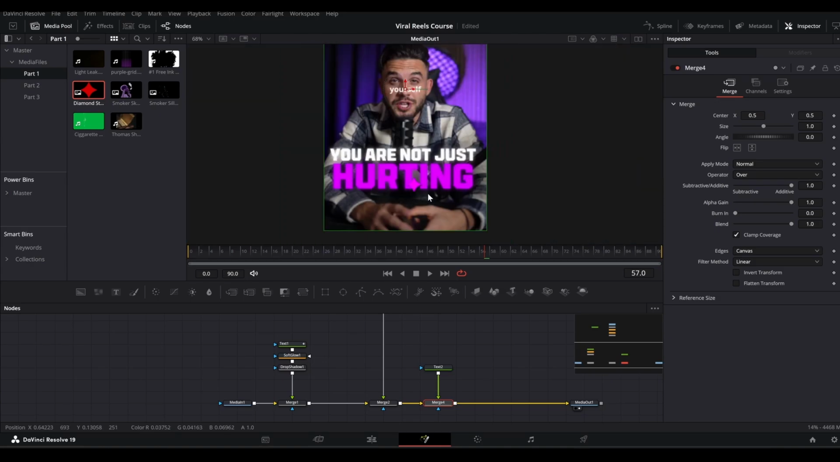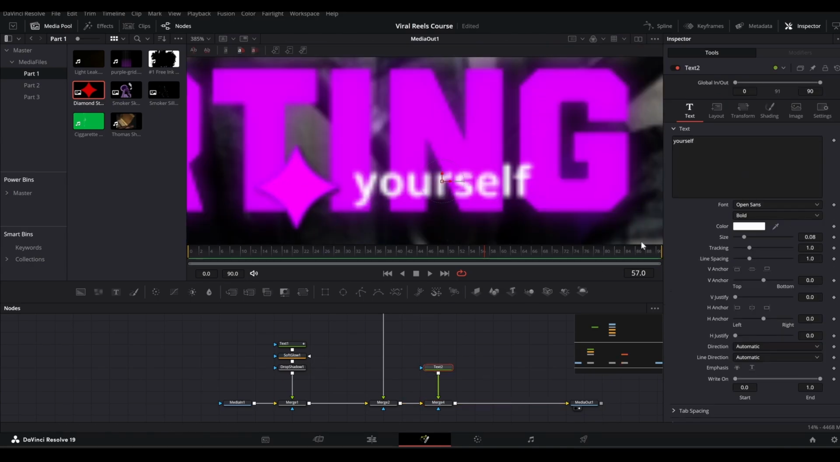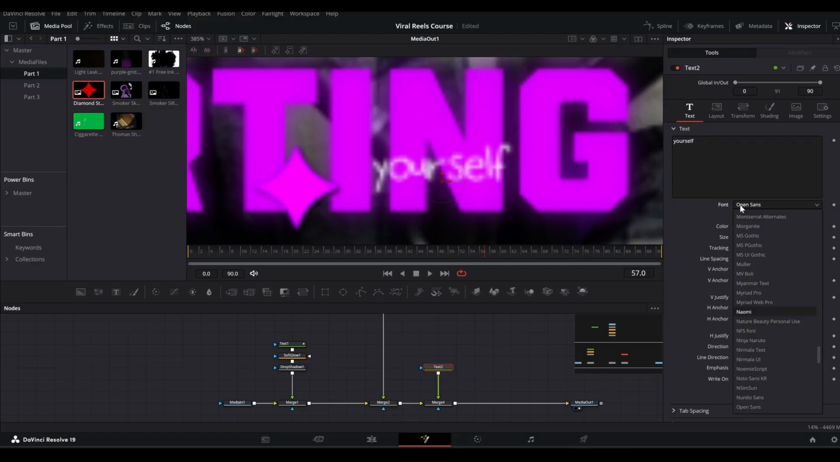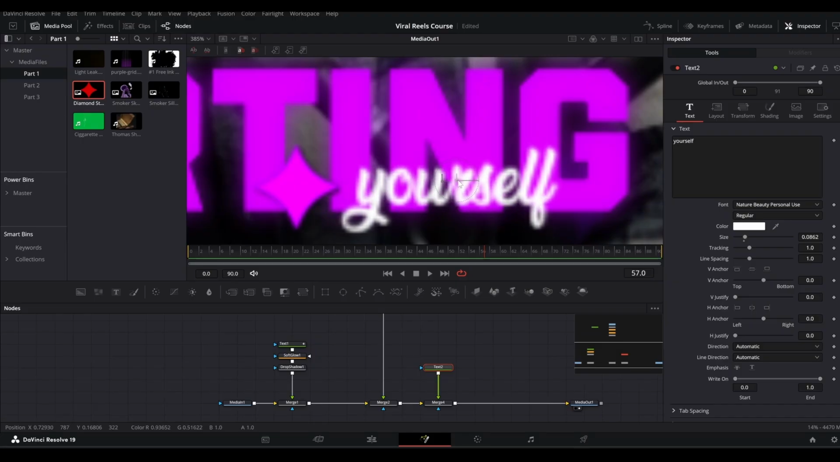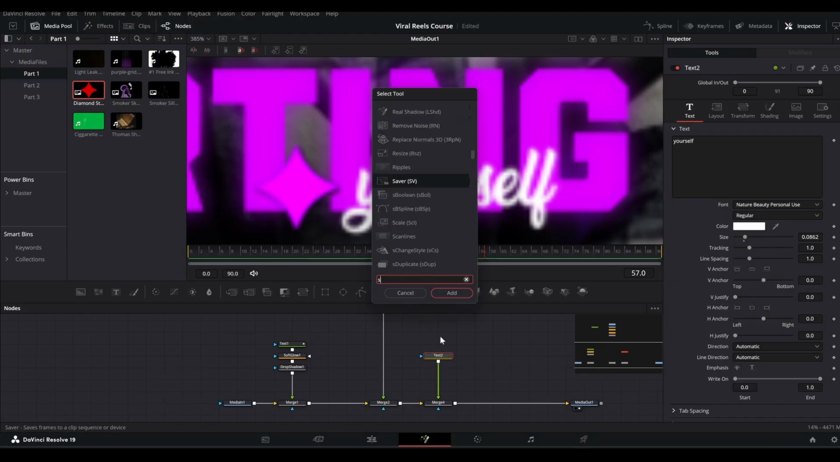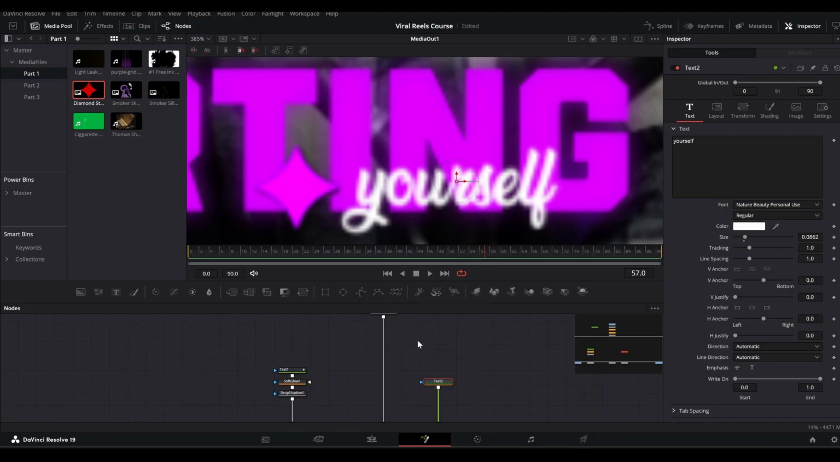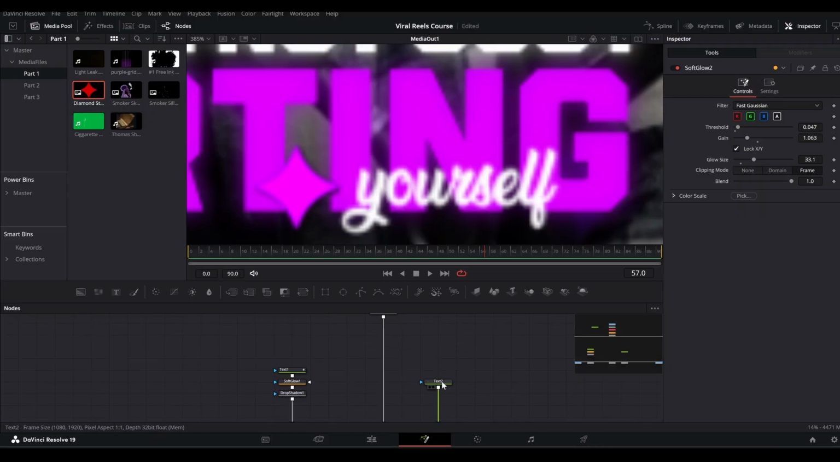All right, so you have your text here, bring it like so, and then change the font to this one, Nature's Beauty Personal Use, and I will scale it up, bring it here, add a soft glow to this as well. Let's just copy this one and paste it here.